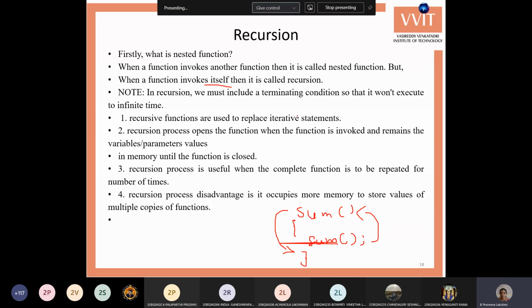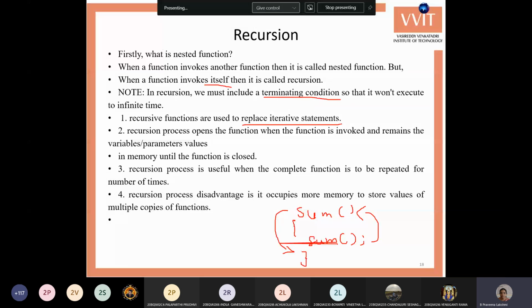So in recursion we must include some termination condition, because using that termination condition only, the function will stop the execution and not go into infinite iteration. This is especially to replace the iterative statements, because for the iteration of code we use iterative statements.